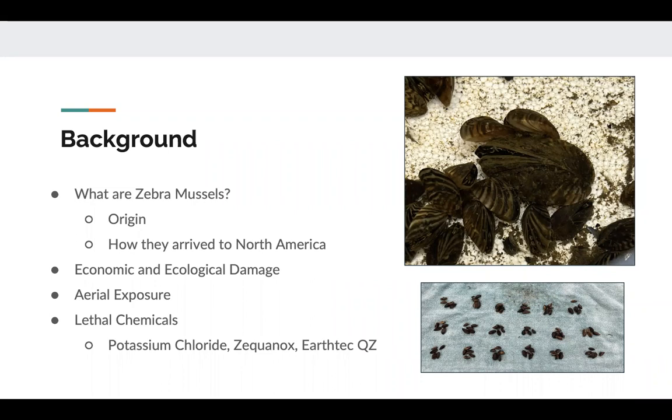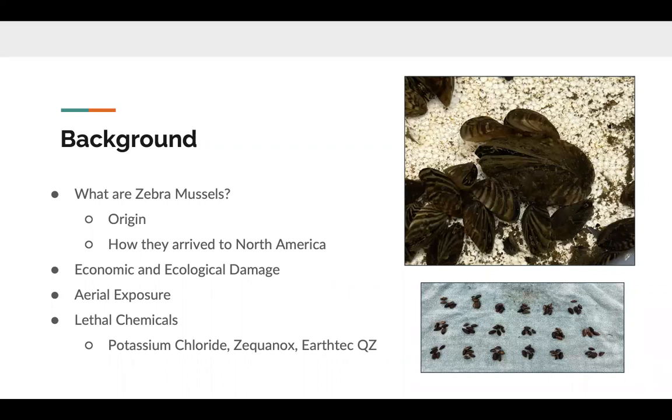In terms of economic damage, they have a byssal thread that allows them to attach to hard substrates. This causes them to clog certain water intake pipes for facilities like electric generating plants and water treatment facilities. They reach high densities very quickly, so this clogs the pipe, forcing these companies to manually remove them, which can be quite expensive. Some studies have shown that since their introduction into the mid-2000s, they've been responsible for anywhere between 160 million and 460 million dollars in damage.